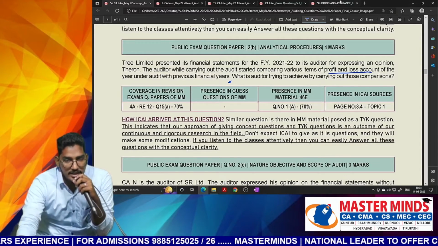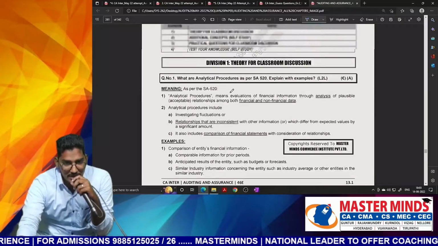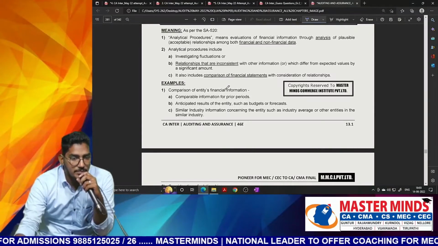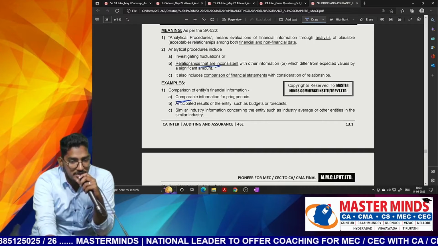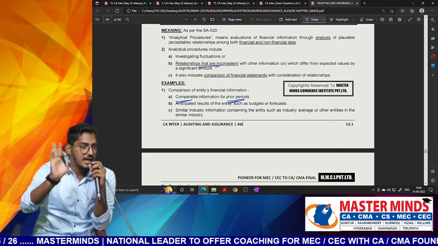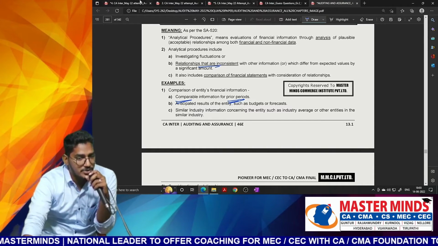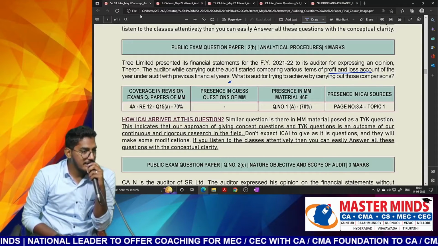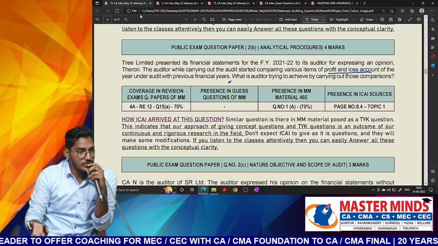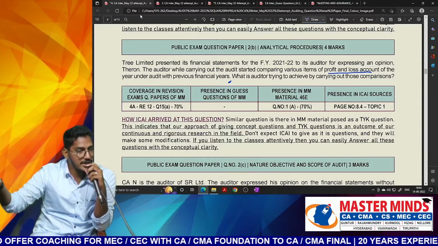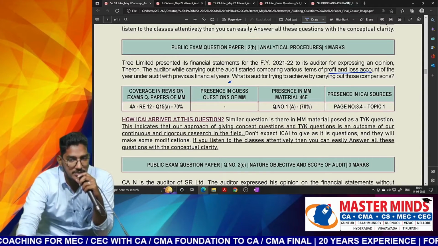We have a dedicated chapter called analytical procedures, as I was telling. See, this question says that you need to study the relationships and do the comparison with the prior periods. But they are not directly telling anywhere in the question 'analytical procedures'. What they are telling is that the auditor is studying some relationships and doing comparison. So what is the auditor trying to do? Analytical procedures. Explain in a detailed manner about analytical procedures from this particular chapter.